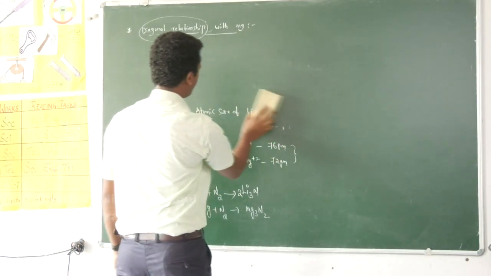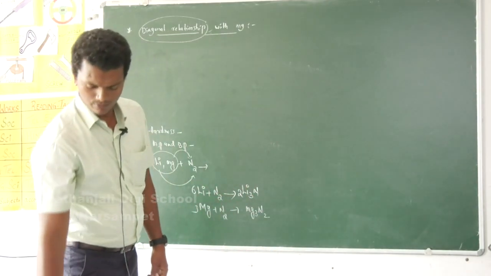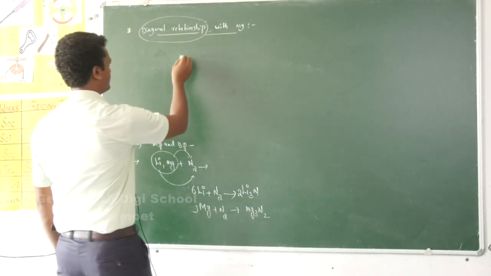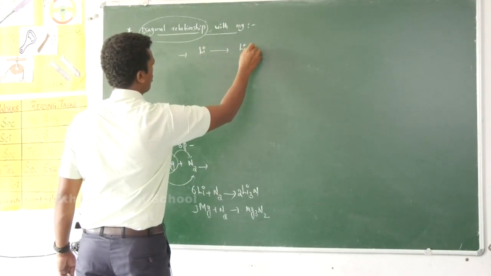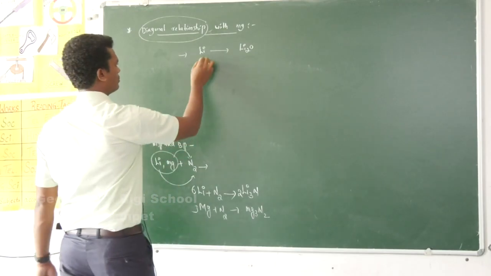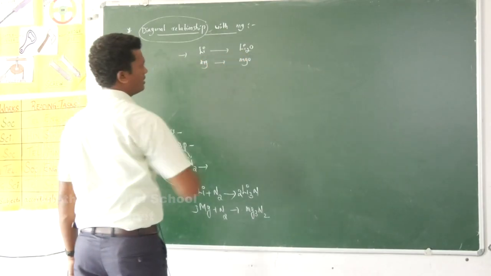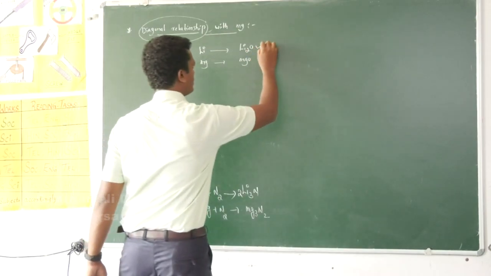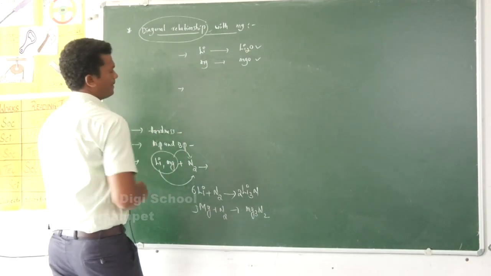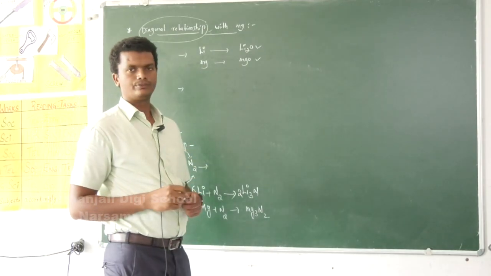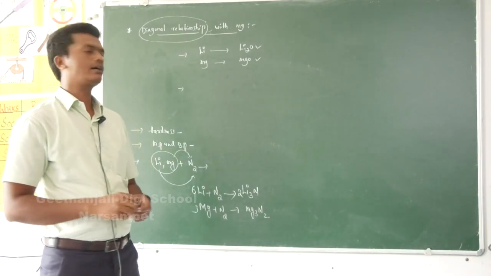Next, lithium and magnesium both can form monoxides. Lithium forms the monoxide with formula Li2O, magnesium forms the monoxide with formula MgO. Lithium halide forms a hydrated compound.